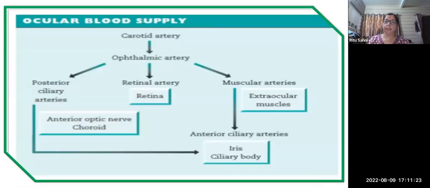There is a blood supply, the ocular blood supply, that is the carotid artery, which supplies the ophthalmic artery. This ophthalmic artery divides into the posterior ciliary arteries, the retinal artery for the internal part, the retina, and the muscular arteries, which supply the extraocular muscles. Further, these muscular arteries supply the anterior ciliary arteries, which go towards the iris also. And if I talk about the posterior ciliary artery, there is an anterior optic nerve choroid artery also.